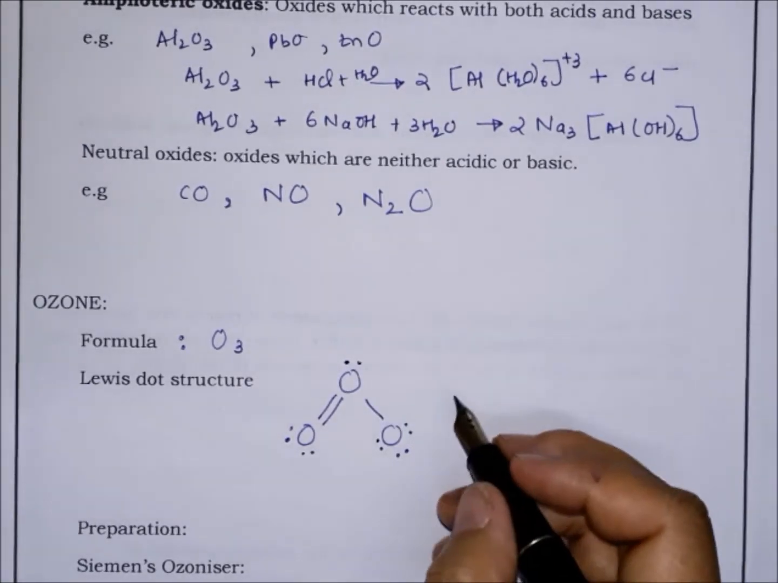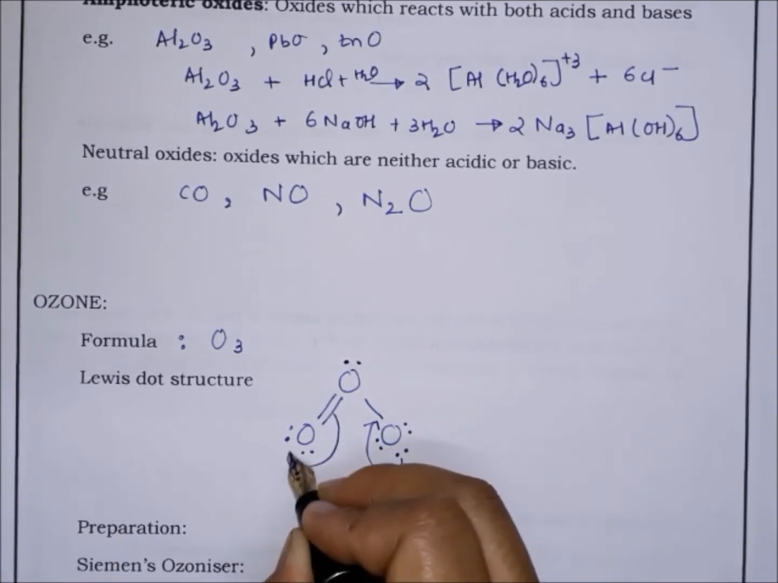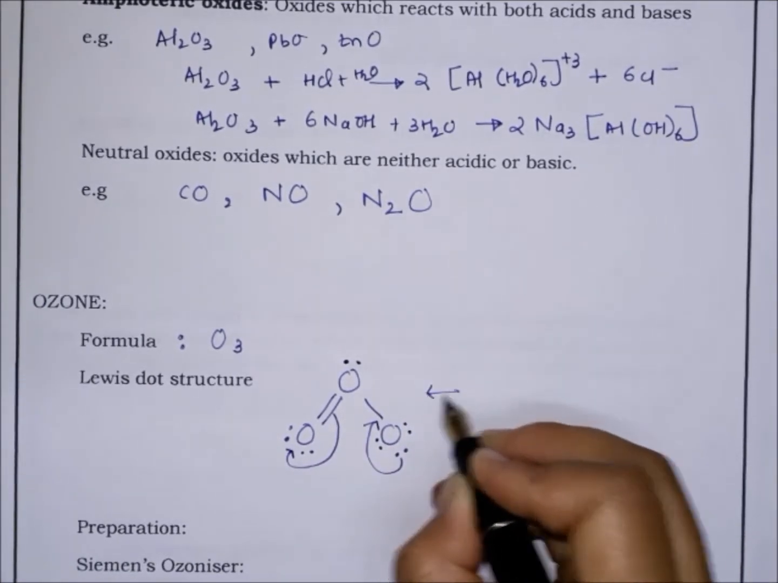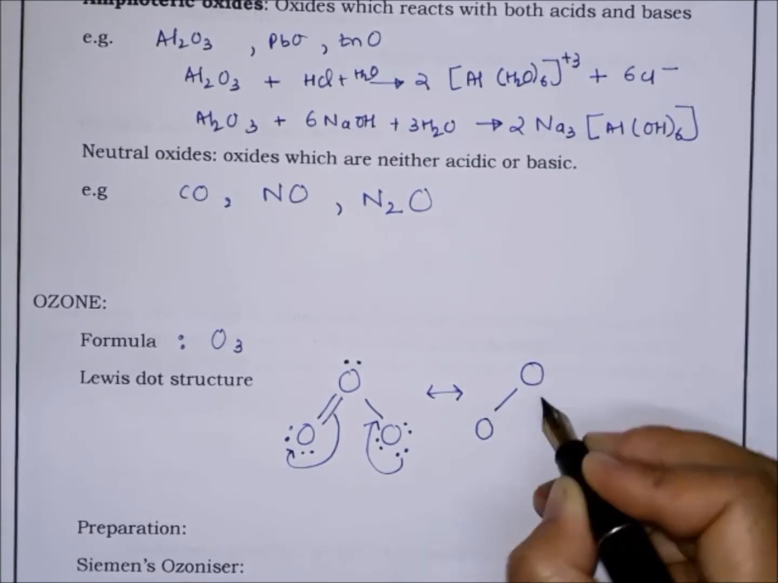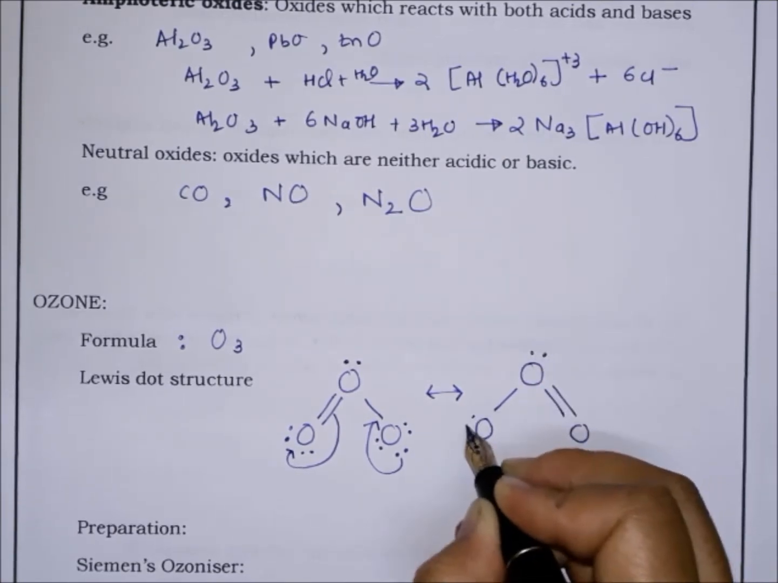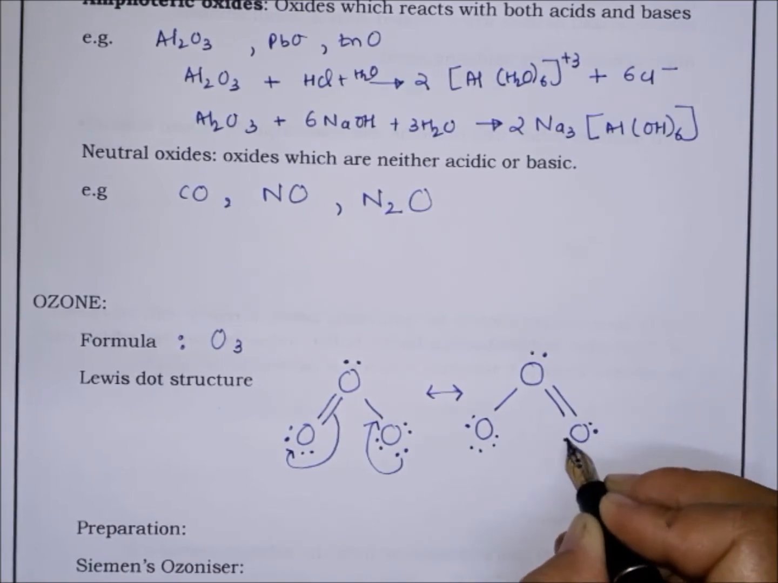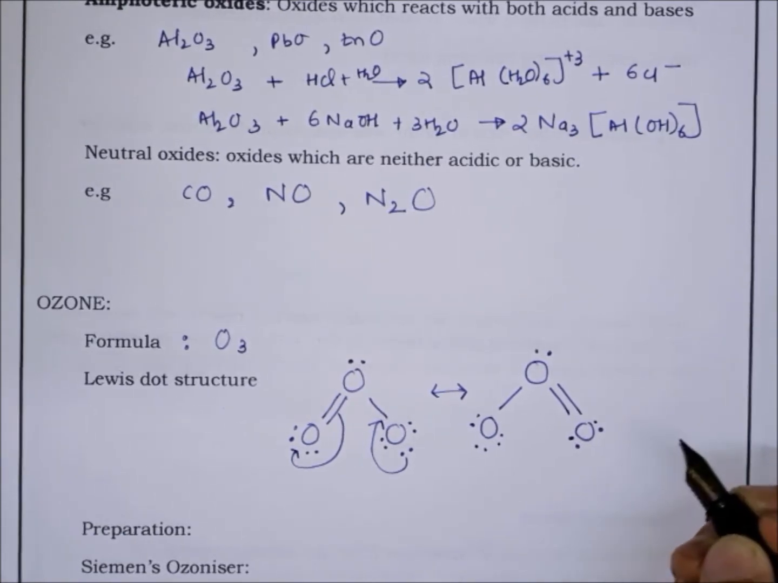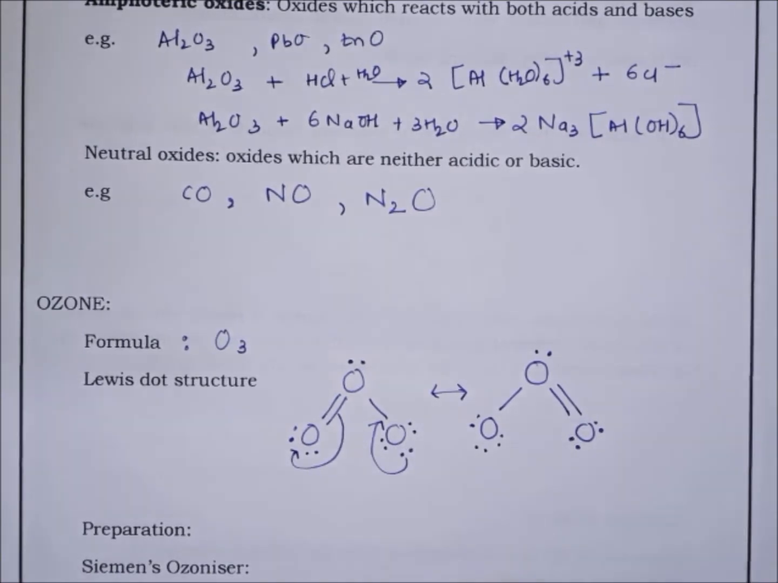So now it will show resonance. How? This electron pair goes here and this electron pair goes to this side. So you will get O single bond O double bond O. Here it was 4; now the 6 electrons, again 2 pairs, it was 3 pairs, now it will have 2 pairs of electrons. So this is the Lewis dot structure and resonating structure for ozone.